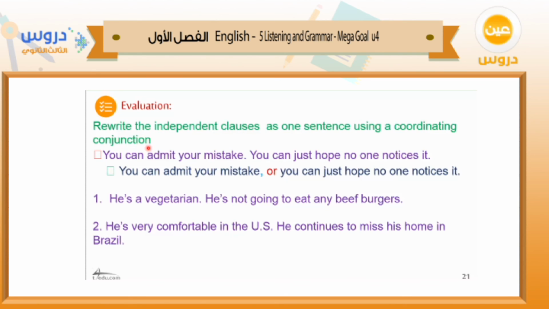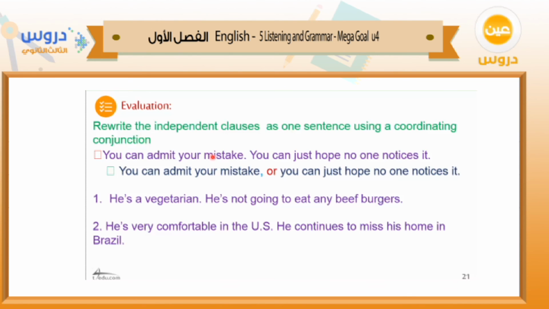Now, we write the independent clauses as one sentence using a coordinating conjunction. You can admit your mistake. You can just hope no one notices it. So here we have two sentences, two independent clauses. Each one of them can stand alone and gives a complete thought.